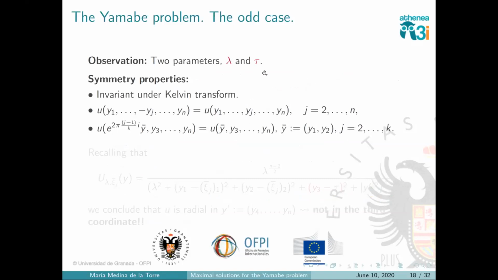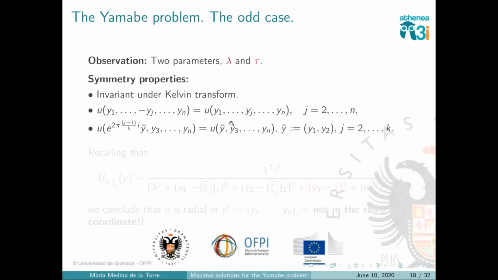And this construction, which is different from the previous one, is still good because it has some interesting symmetries. It's invariant under the Kelvin transform, is symmetric with respect to the 2nd, 3rd, 4th coordinate, etc. And it's also invariant under rotation with the angle of the polygon, the same as before.